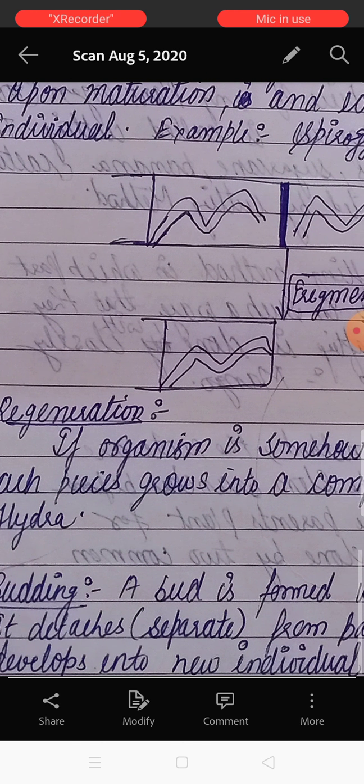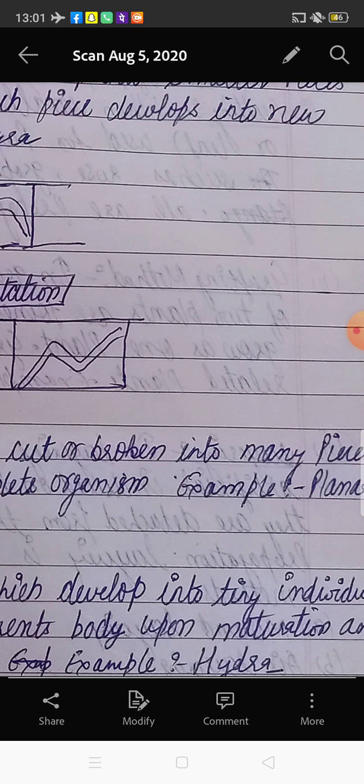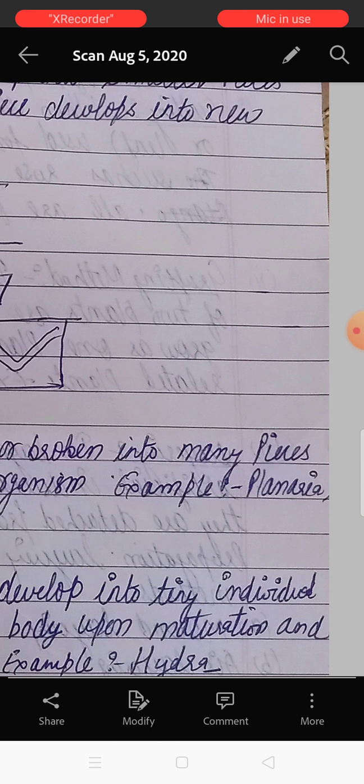But here we discuss lower organisms, in which only the planaria body can regenerate from any part, either the head part, the trunk part, or the neck part.